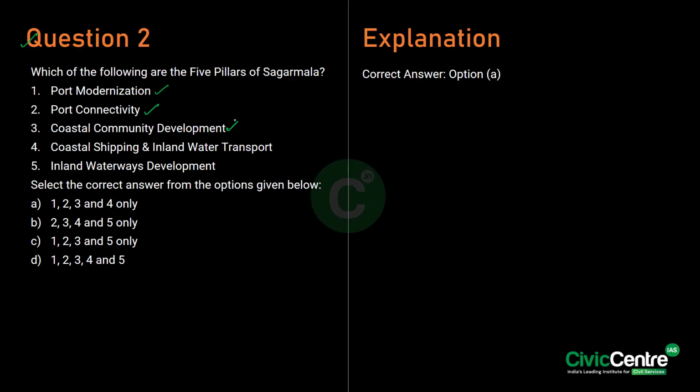Fourth one is coastal community development, which is focused on improving the livelihoods and skills of the coastal communities. Lastly, coastal shipping and inland water transport, where promoting coastal shipping and inland waterways to reduce the logistic cost. Hence the correct answer is option A, which is 1, 2, 3 and 4, whereas the inland waterways development is not one of the 5 pillars.